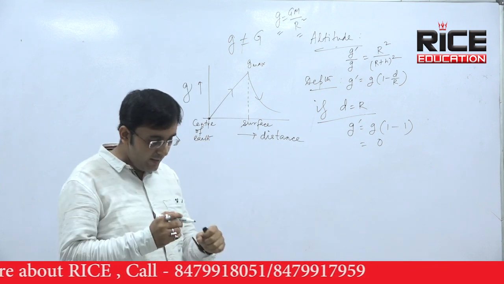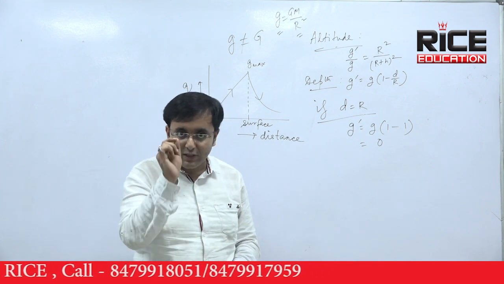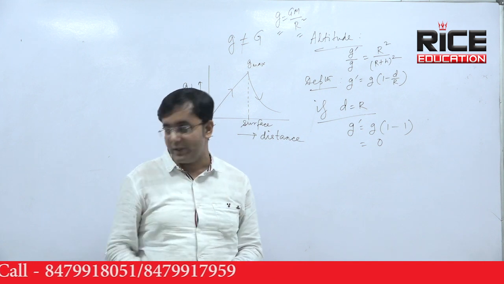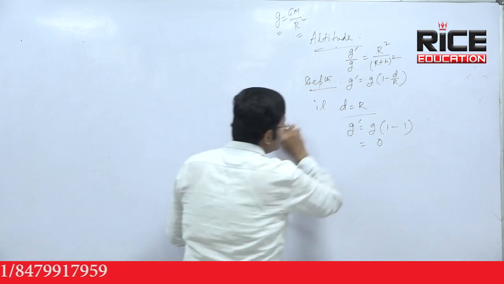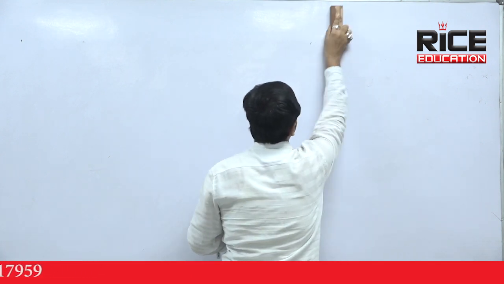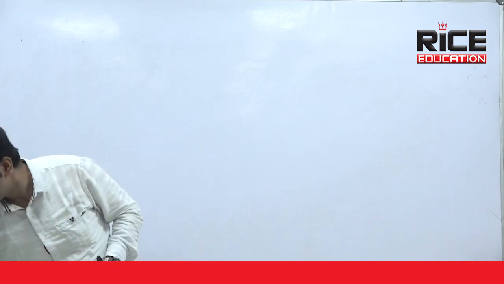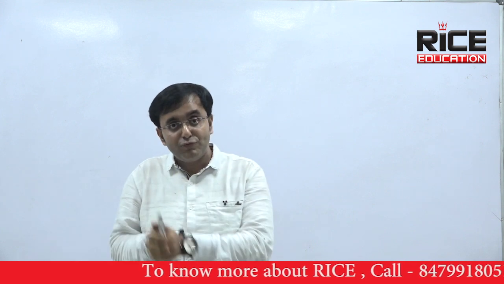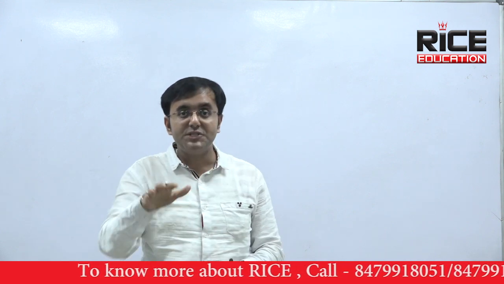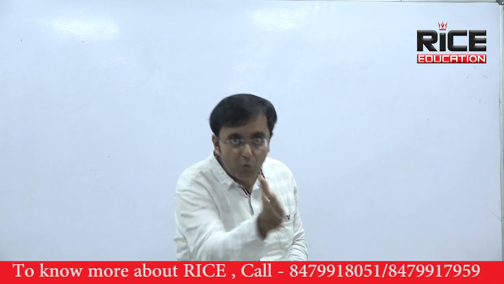Now the point is, on Earth's surface there are two different points. One is called the equatorial point and the other is called the polar point. That means the equator of Earth and the pole of Earth. At these two places, equator and pole, g will again be different. So small g is very sensitive. It is different at different places. At the surface of Earth, g is maximum. From the surface, if you go up, g is less. From the surface, if you go down, g is less. And on the surface of Earth, if you move from equator to pole, the value of g will change. So at the equator of Earth and at the pole of Earth, g is different.